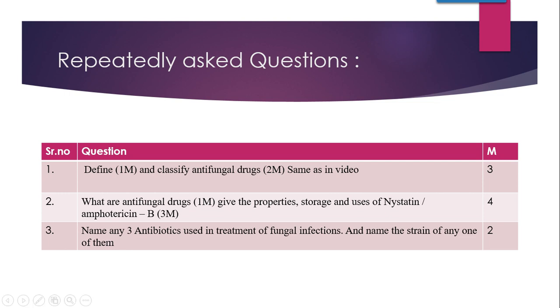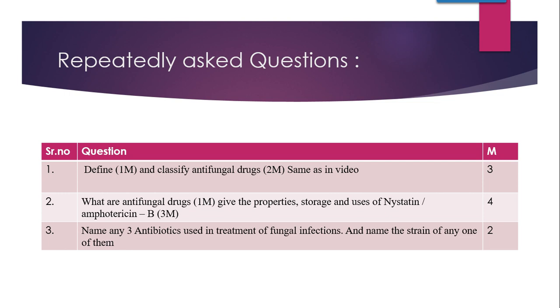Among these 4 you can mention any 3 antibiotics and name the strain of any one of them. The strains differ with respect to the antibiotic. The different strains are like Streptomyces nodosus, Streptomyces noursei, Streptomyces pimprina. All these are different strains of different antibiotics, so you are supposed to remember them with respect to the antibiotic. You are supposed to write the name of the strain of that antibiotic, that means the microorganism from which the antibiotic is derived.